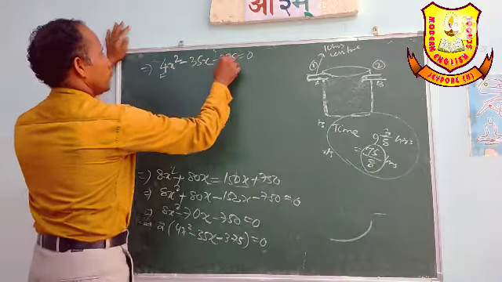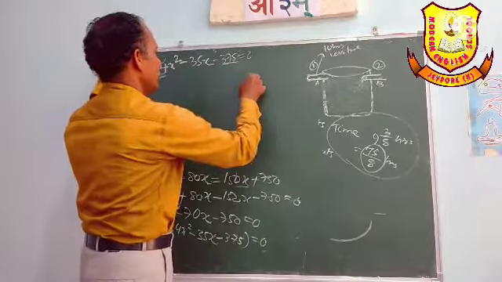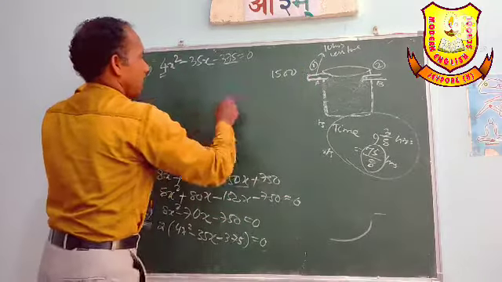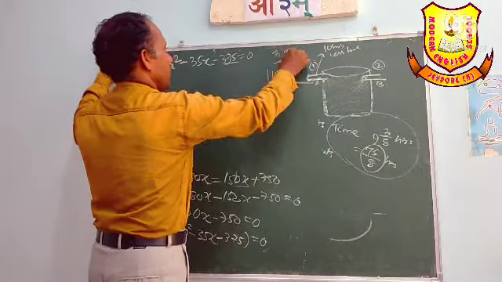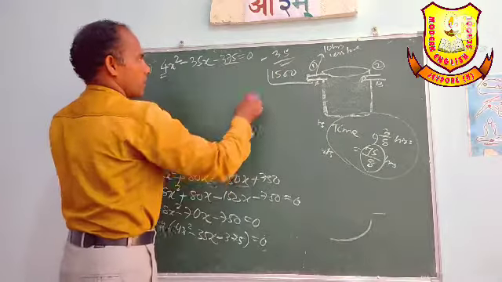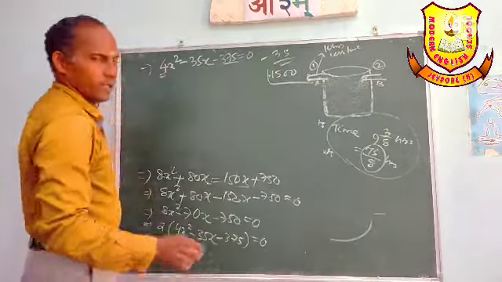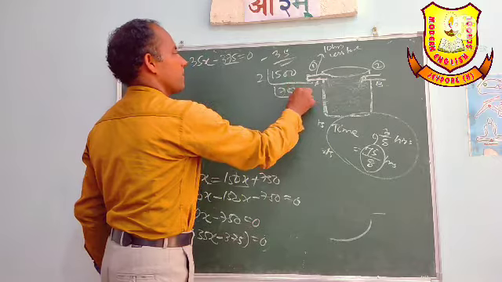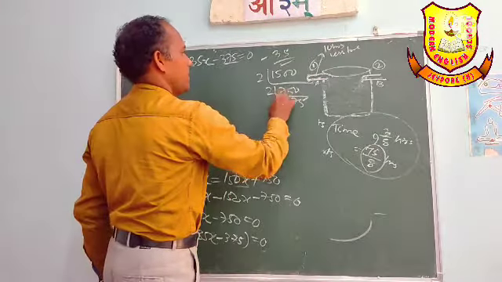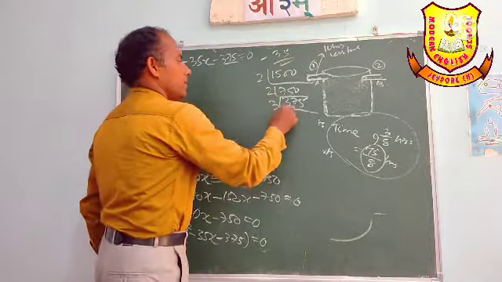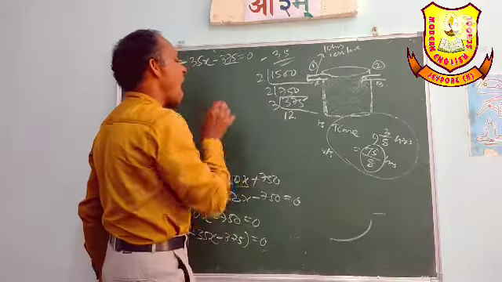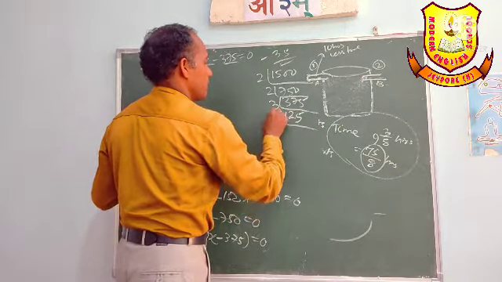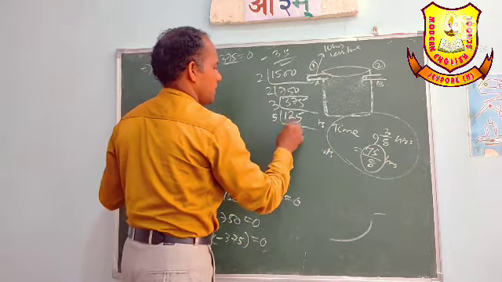Here 4 into 375 is 1500, the sum will be minus 35 and the product will be minus 1500. So factorize first: 1500 is 2, 750, 375, 3, 5, 5, 2, 10.